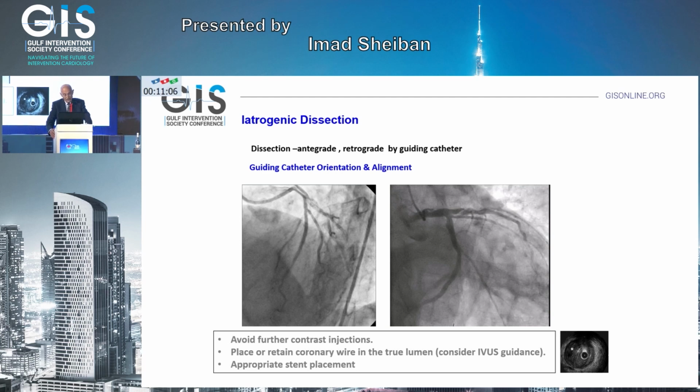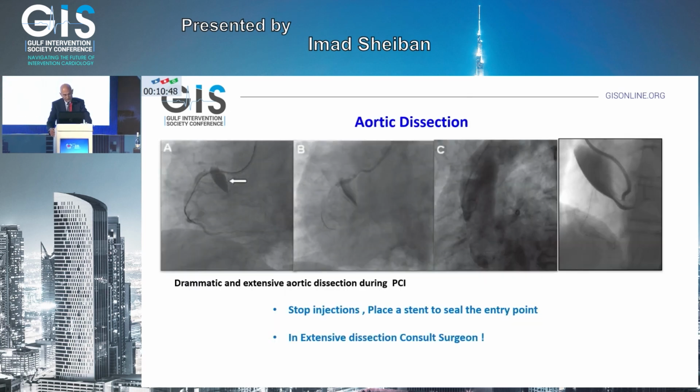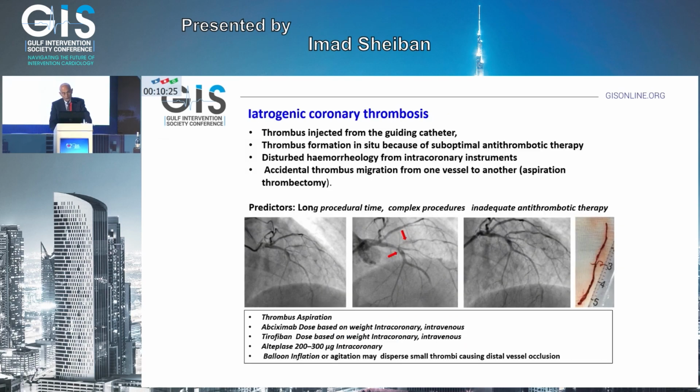Otherwise, if it is without any wire, then this can be much more challenging and should be taken into consideration very carefully, wiring and stenting to correct this situation. Aortic dissection can happen at any ostial lesion, or by the guiding catheter sometimes, or by predilatation. When it happens, stop injection and place a stent to seal the entry point. If it is an extensive dissection, then the surgeon should be consulted.